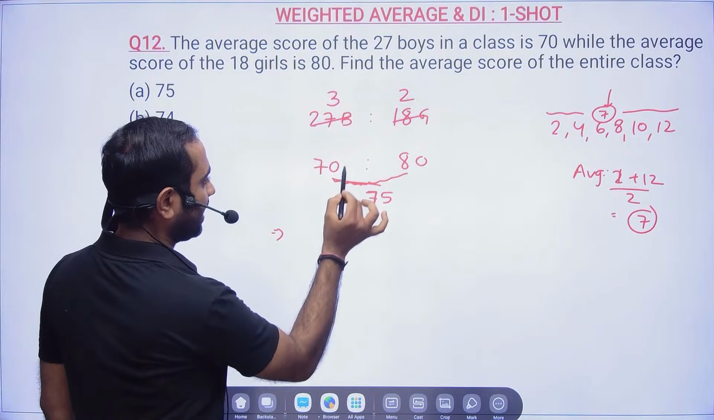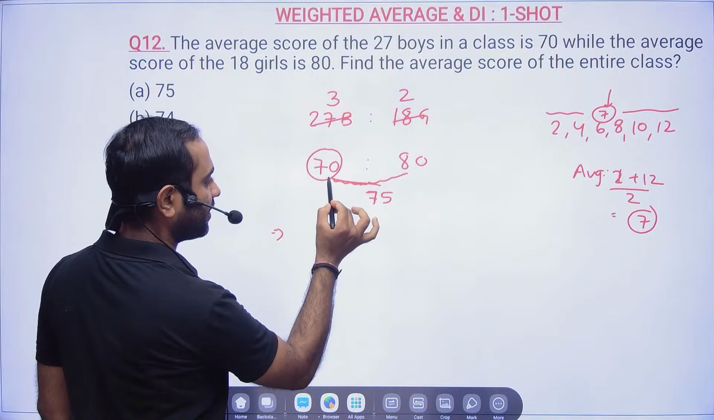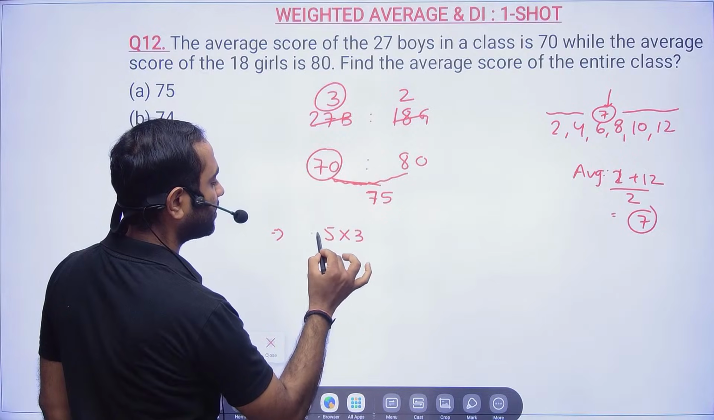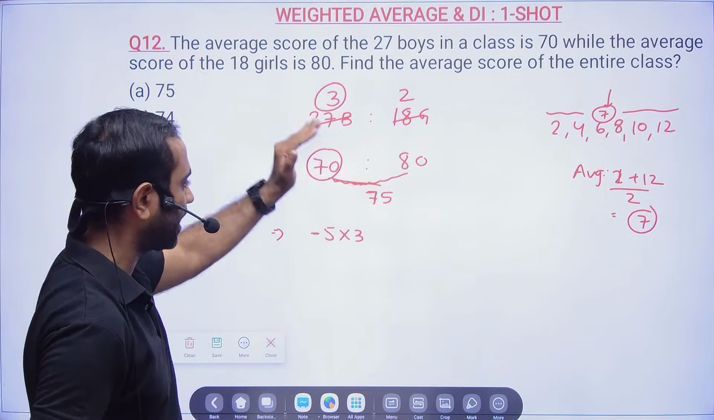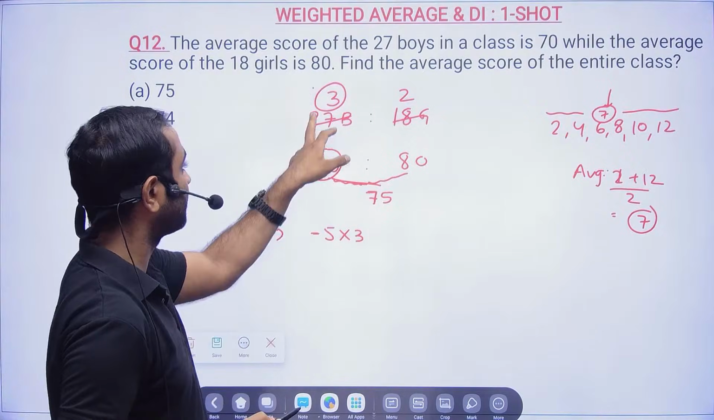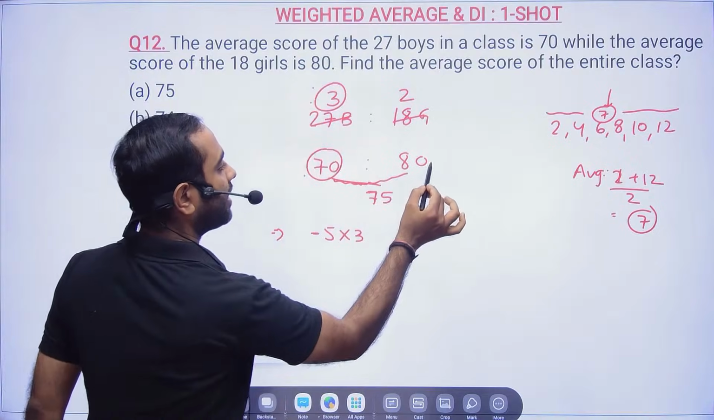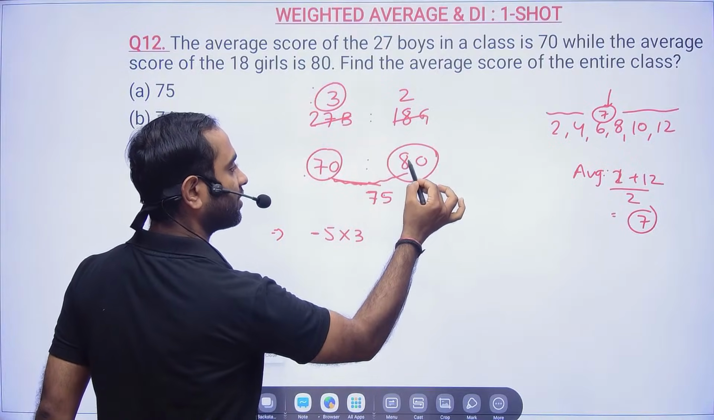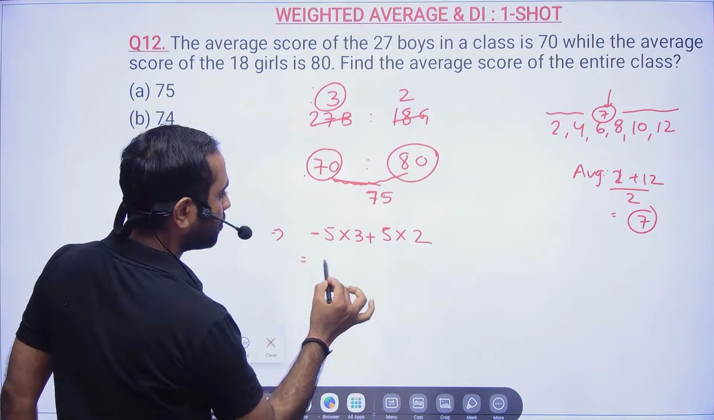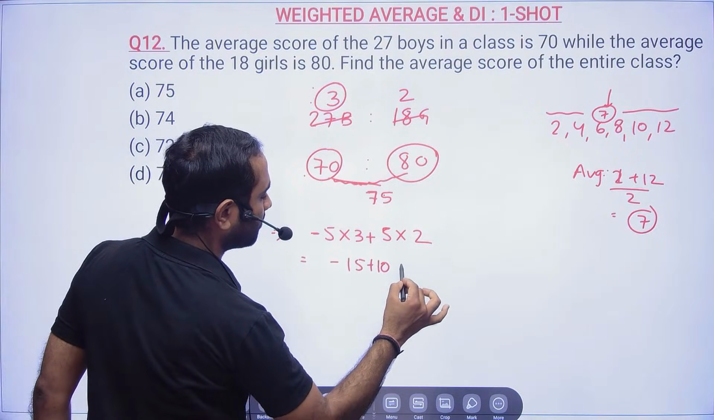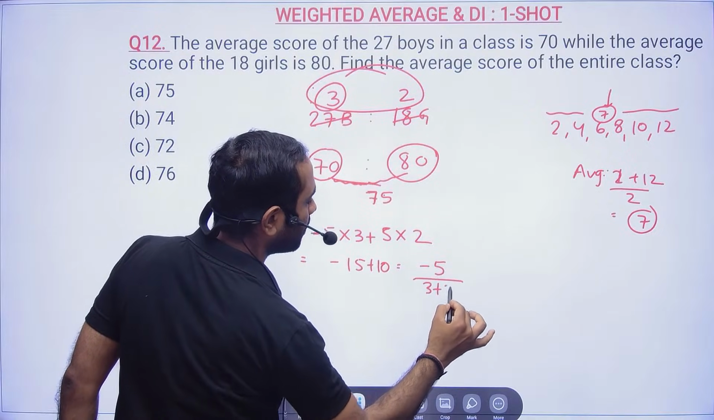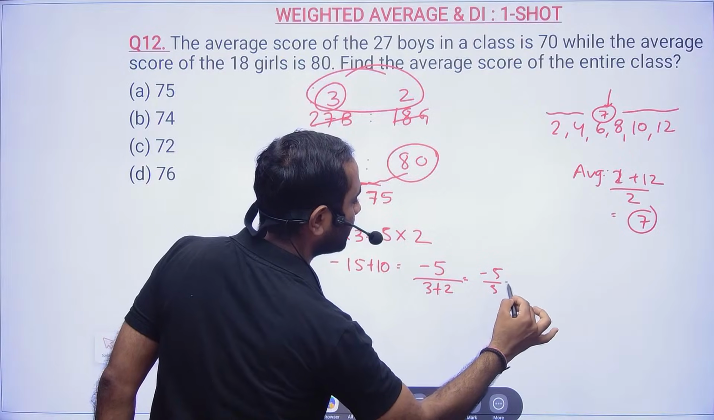Friends, this 70 is 5 less than 75. So that 5 you multiply with 3, and it is minus because 70 is 5 less. We multiply this 5 with the number, because for one person 5 less, so for 3 persons 15 less. And this one is 5 more than 75. For one person it is 5 more, so for 2 persons it will be 5 into 2. So now total minus 15 plus 10 is nothing but minus 5, and that will be distributed over 3 plus 2. So it will be minus 5 by 5, it will be minus 1.